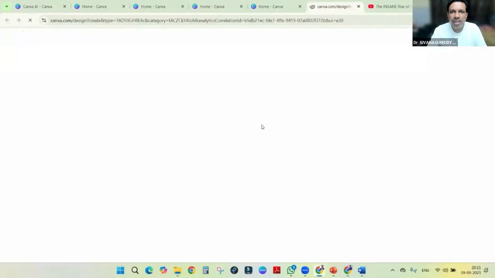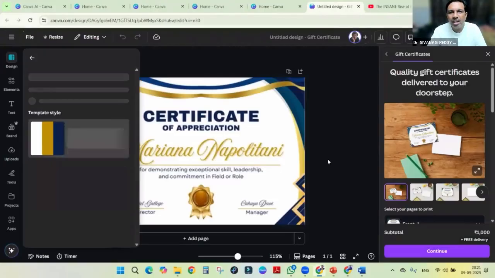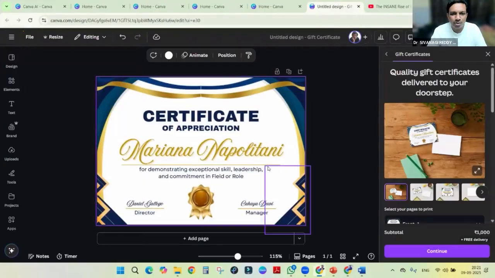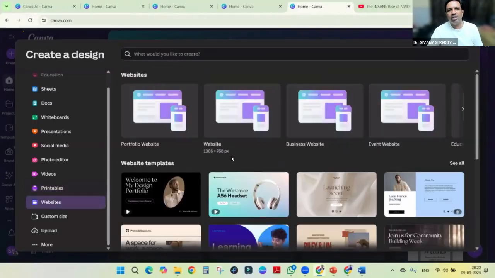Gift cards also we can design. So for everything there is a design, including our program certificates also. Default certificates will be there. We have to take it and re-edit and take the print. If we are organizing any program, and if we want to give certificates, those things we can do easily here, right?